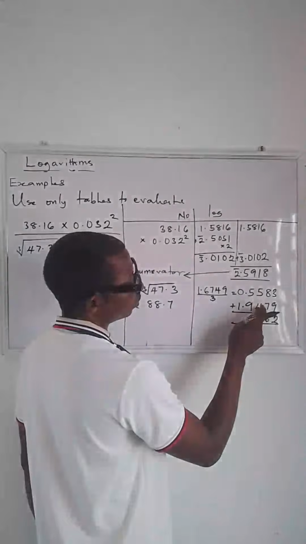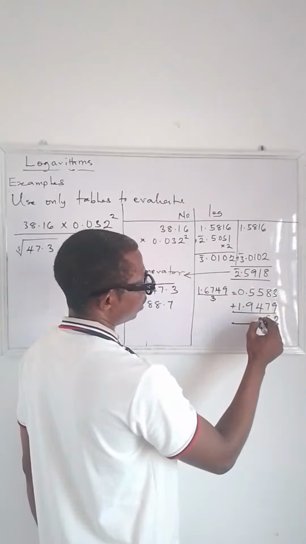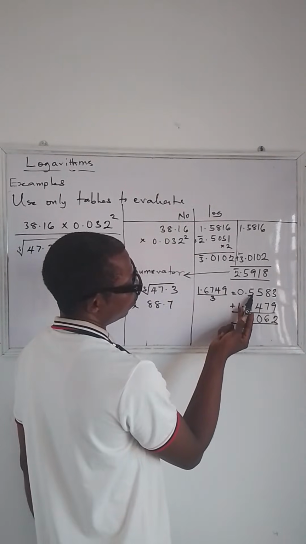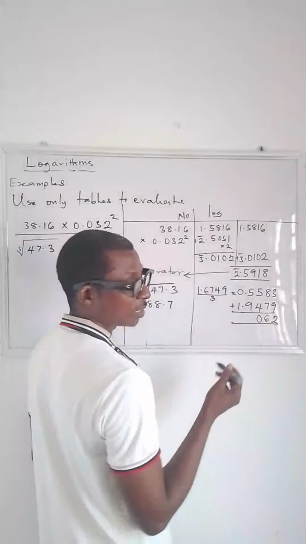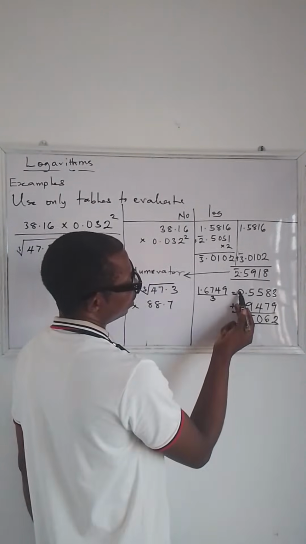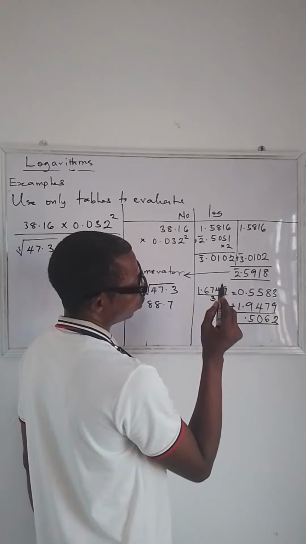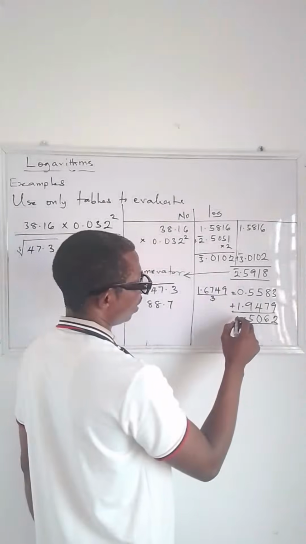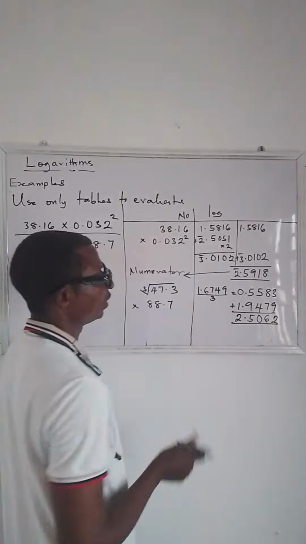So 5 plus 4 plus 1, that is 10. You write 0, you hold 1. So now 5 plus 9 plus 1, that's 15. You write 5, you hold 1. Then 0 plus 1 plus 1, so you have 2. Okay, this is what we have for the addition.